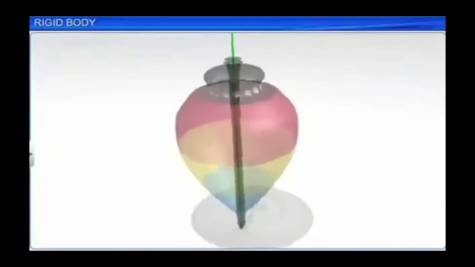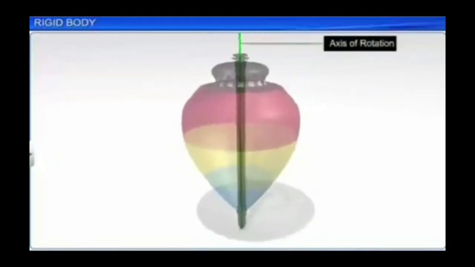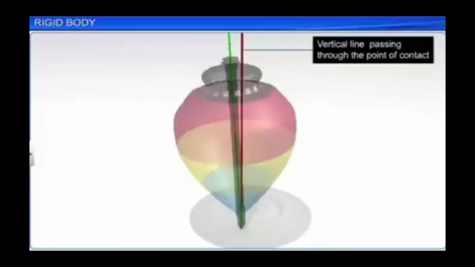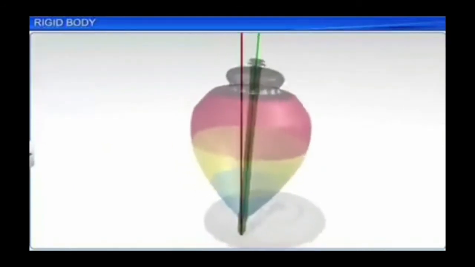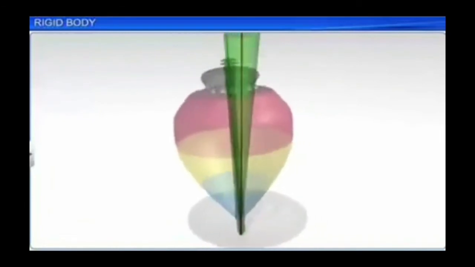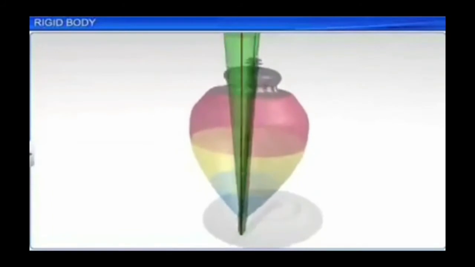When we observe the motion of the top, we can see that along the axis of rotation, the bottom point is fixed even if the axis of rotation is revolving. The point of contact is fixed, and the type of rotation of this top is in such a way that this fixed axis sweeps a cone, and this particular type of rotation we call as precession.